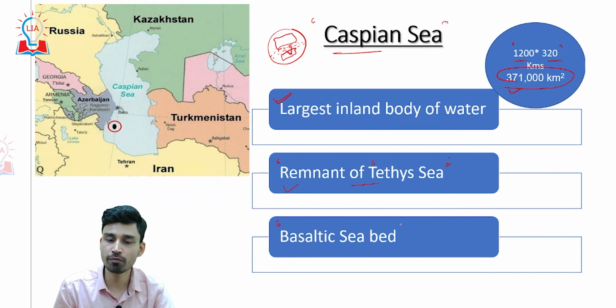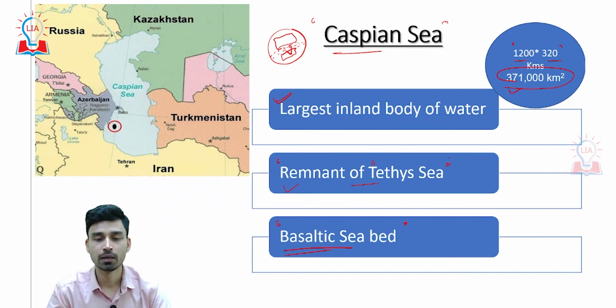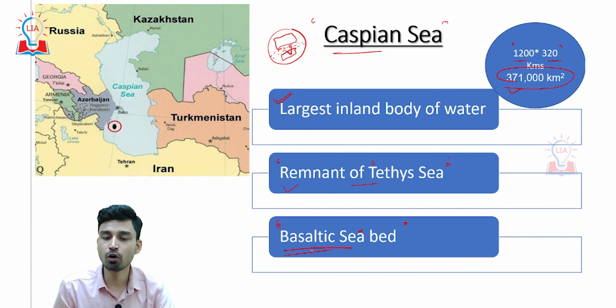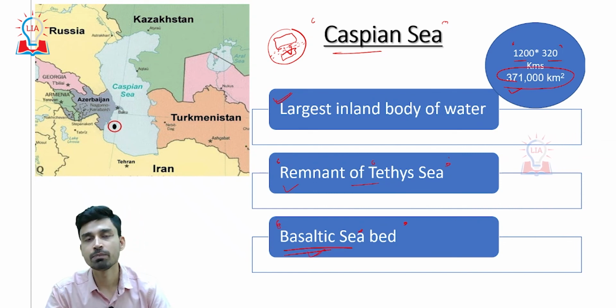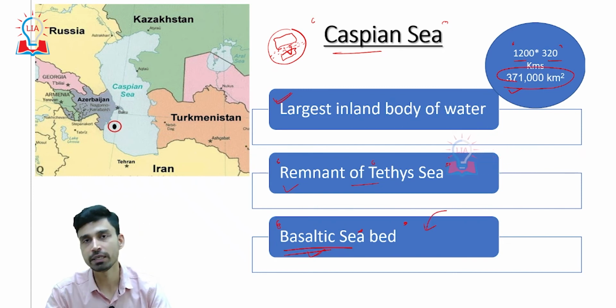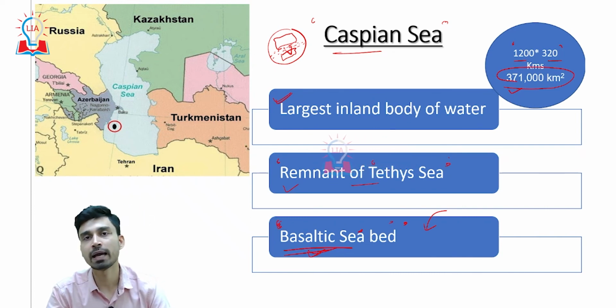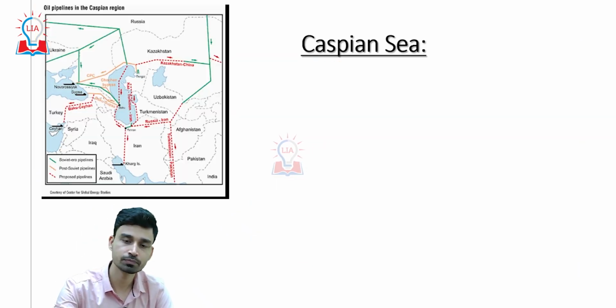Naturally, since this used to be a part of the sea, the bed of the Caspian Sea is made up of basaltic rock, not of granitic rock. That is something you have to keep in mind. If a lake has originally developed on the continental landmass, since continents are made up of granite, the lake bed will also be made up of granitic rocks. But since the Caspian Sea was actually a sea bed in the past, even now at the bed of the Caspian Sea you will find basaltic rock.